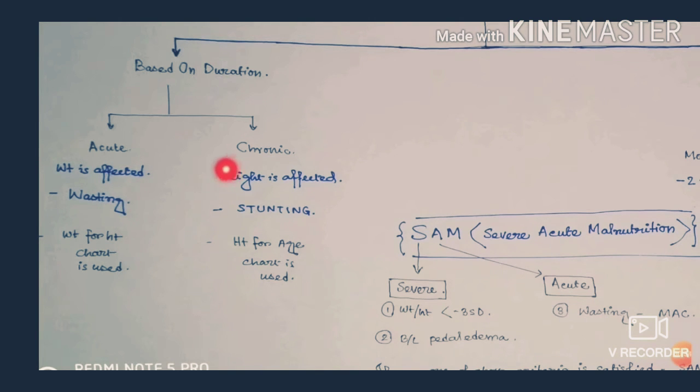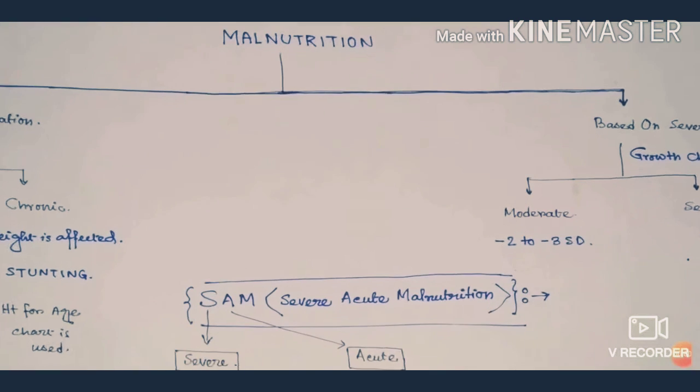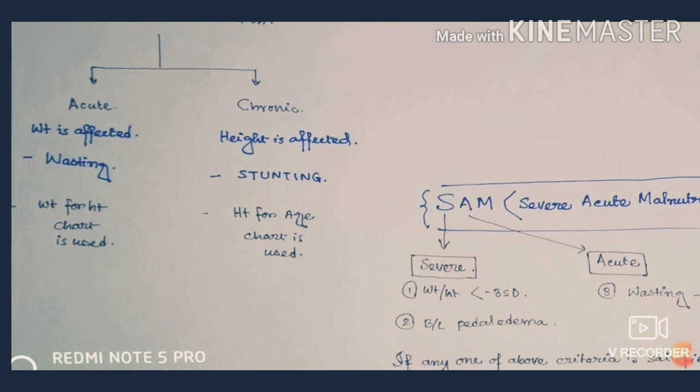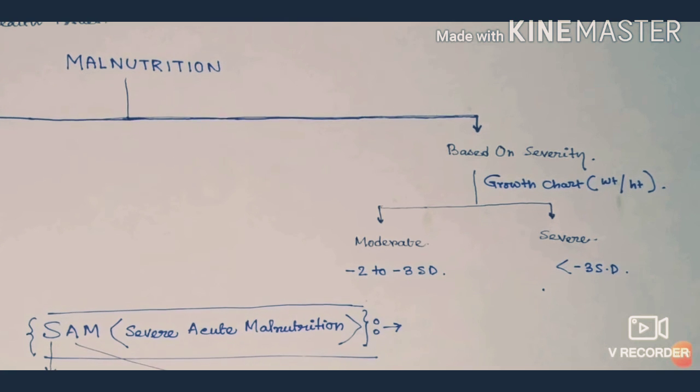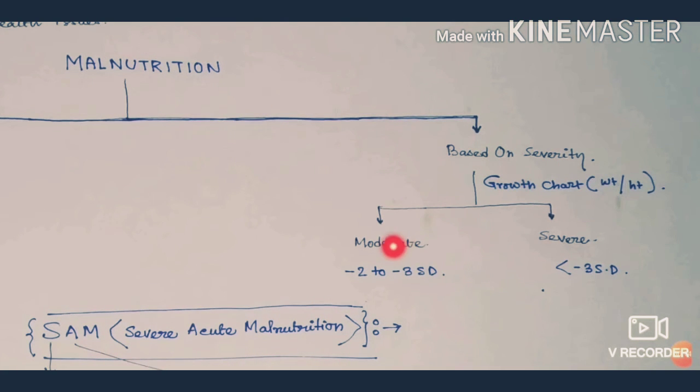But in chronic malnutrition, the height is affected. It is also known as stunting. Here, in the height for age growth chart, the babies lie under -2 standard deviation. Now, based on severity, malnutrition can be moderate or severe. In moderate malnutrition, in the weight for height growth chart, the babies lie between -2 and -3 standard deviation. But in severe malnutrition, the babies lie below -3 standard deviation.